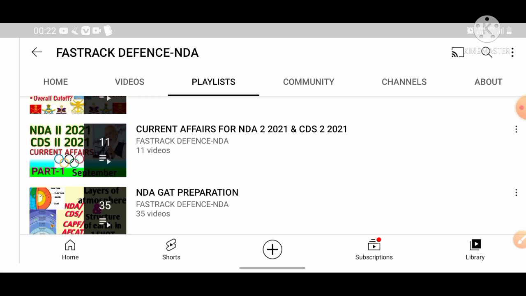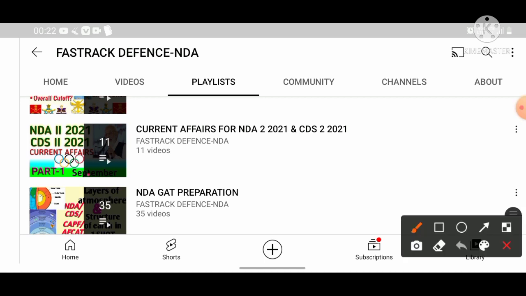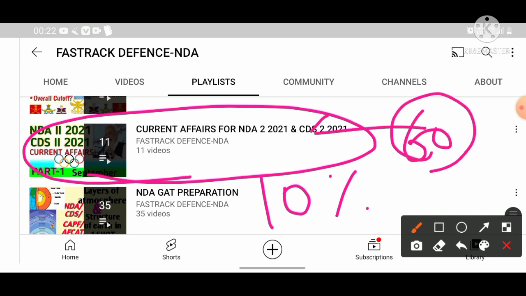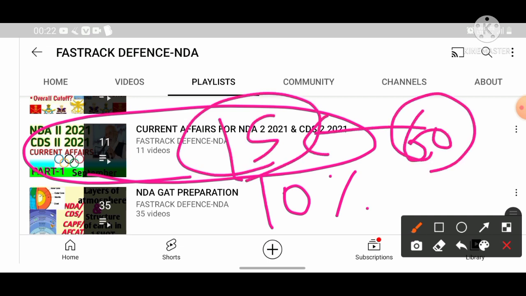Mainly the topic of current affairs is very much important for the NDA examination. All of you are aware that 10% of the weightage of GAT portion is for the current affairs. When I say about 10%, it constitutes around 60 marks. That means around 15 questions are asked from the current affairs itself.